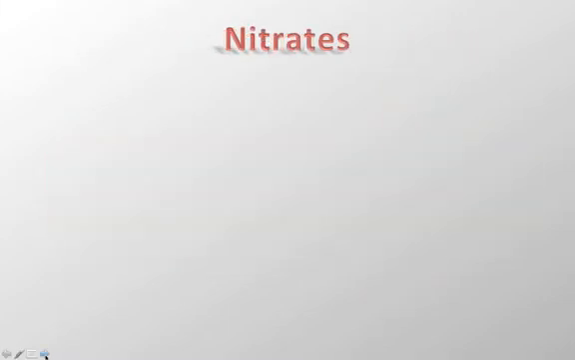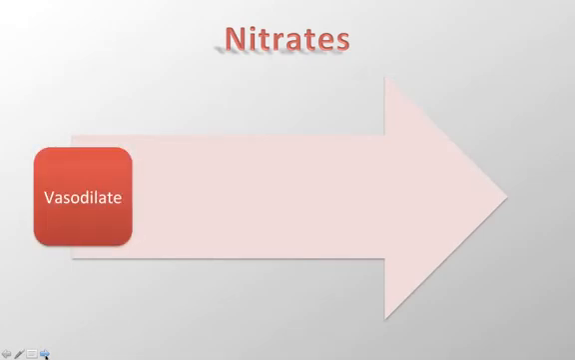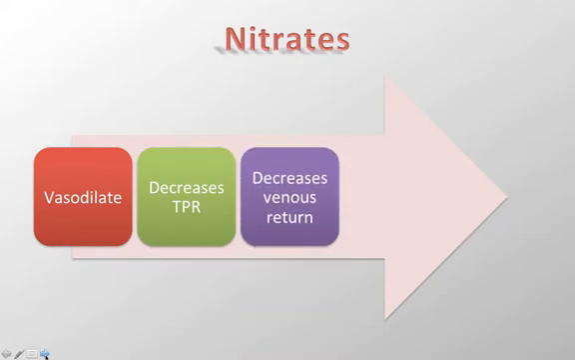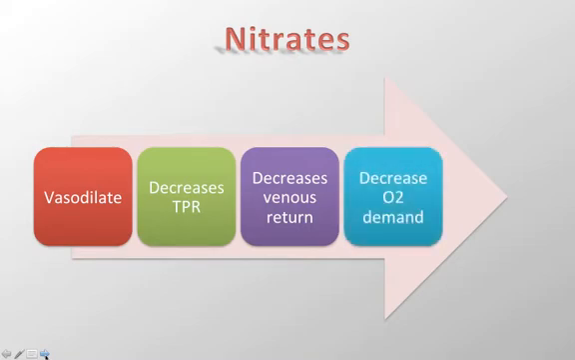Nitrates. Another drug class that decreases total peripheral resistance by vasodilating peripheral vascular smooth muscles is nitrates. Nitroglycerin is one of the most common nitrates. The result is the same. Vasodilation decreases total peripheral resistance, decreasing blood returning to the heart, decreasing the workload of the heart, and decreasing the oxygen demand. Therefore, this becomes an effective treatment for angina and myocardial infarction.